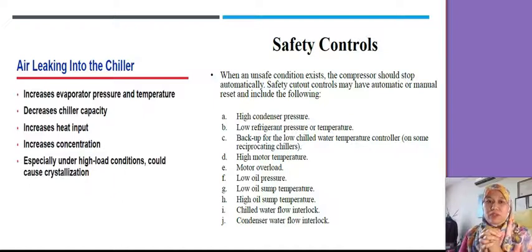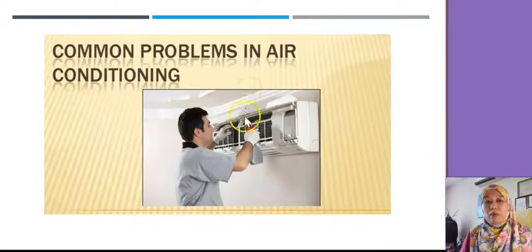And safety control. This one is especially for the compressor. What happens if the compressor stops? So be careful. Check the motor temperature, all the pressures and so on. And these are the common problems in air conditioning. So you need to maintain regularly.